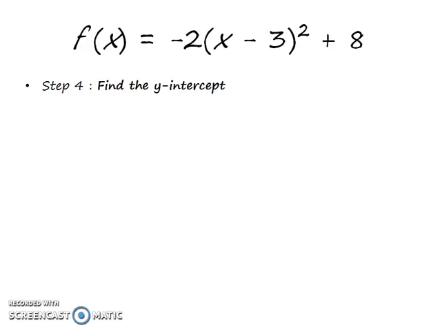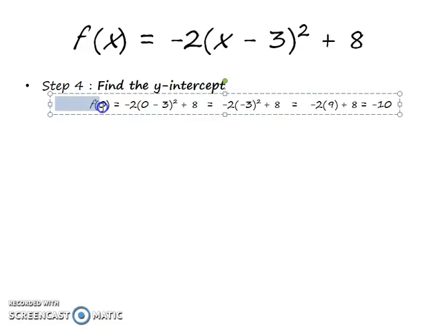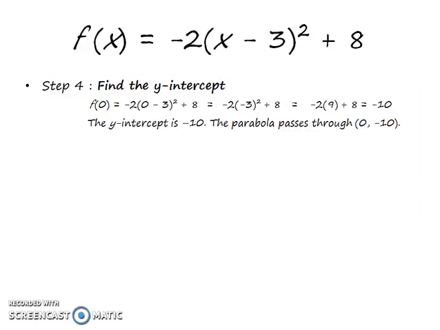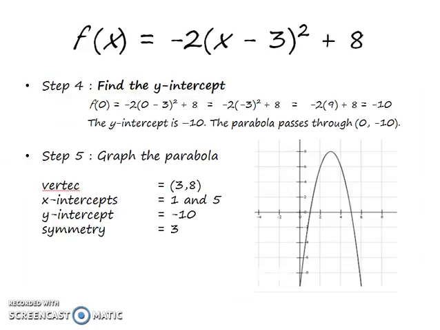Next, we find the y-intercept by substituting x equal to 0. And then we found that the y-intercept is equal to negative 10. So we got all the x-intercepts, vertex, y-intercept, and symmetry, and then we can plot the graph. And this is your parabola now.